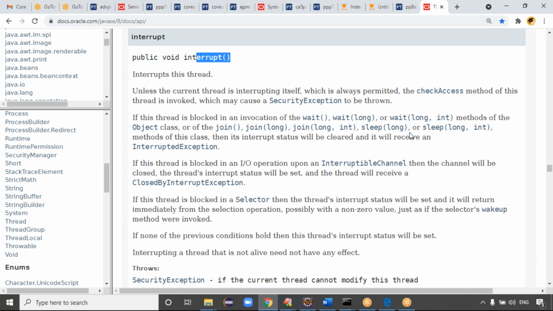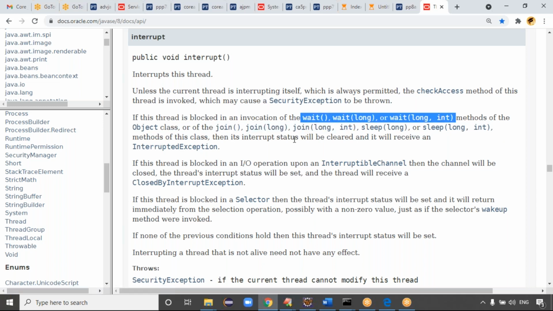The point is, this wait method, join method, sleep method. We have done the sleep method, right? Next example, I'll take the join method. Tomorrow's class, I'll take the wait method. Just now we did the sleep method. Today itself, I'll take the join method. Tomorrow, I'll take the wait method.